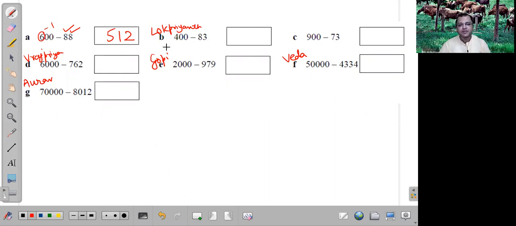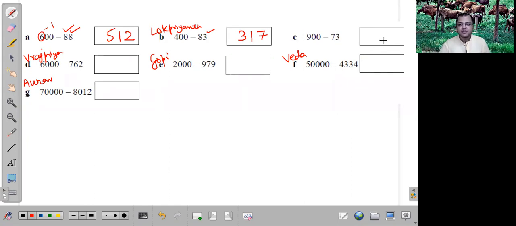Yes, Prabhuji. So 10 minus 3 is equal to 7. 9 minus 8 is equal to 1. It becomes, the 4 becomes 3. So the answer is 317. Yes, correct. Okay, so Veda, you can start number C.